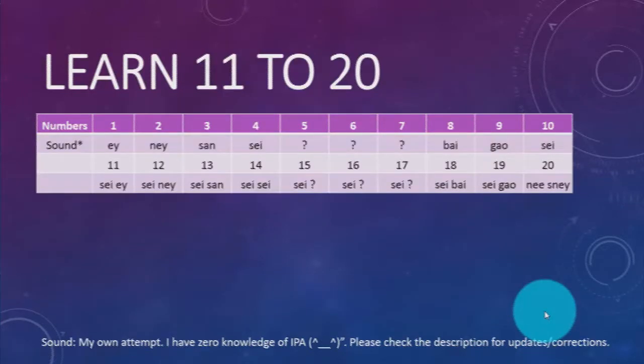Alright, now let's learn how to say 11 to 20. 11 is say 8, which as you might have noticed, we combine the sound 10 with 1. So say 8. And this pattern goes all the way up to 19.